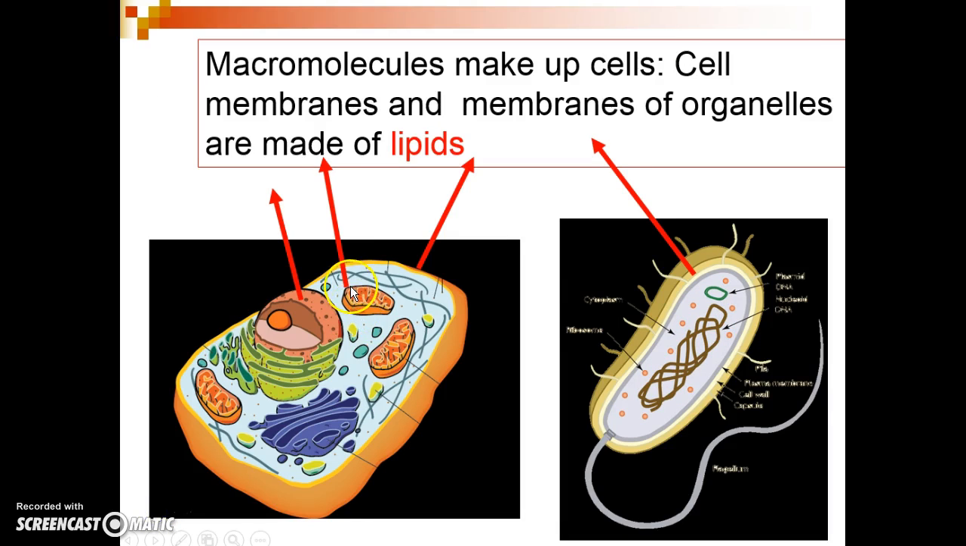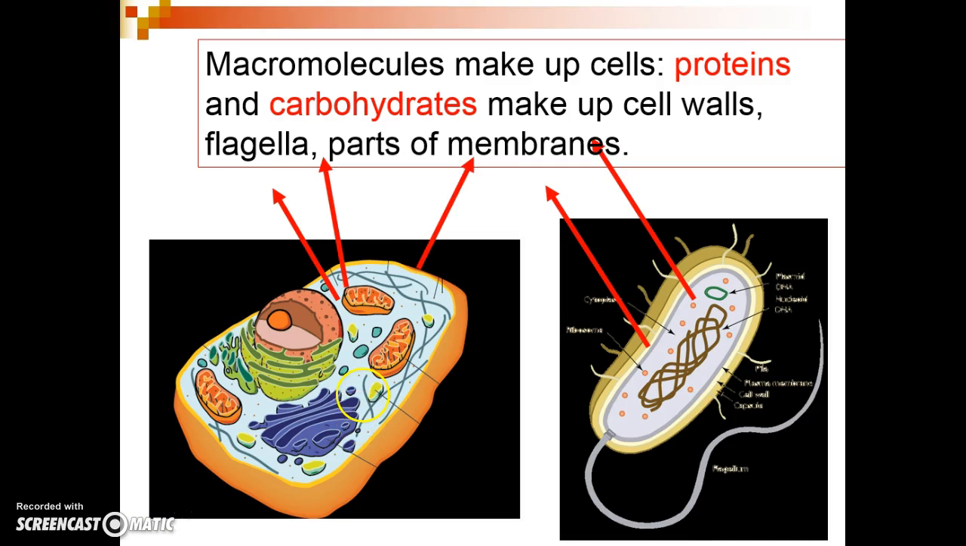Lipids make up cell membranes. Cell membranes of eukaryotic and prokaryotic cells are made of lipids. So are the internal membranes found in the organelles of the eukaryotic cells, like the mitochondria, endoplasmic reticulum, and Golgi apparatus. Lipids also make the nuclear envelope, which is part of the nucleus of the eukaryotic cell.